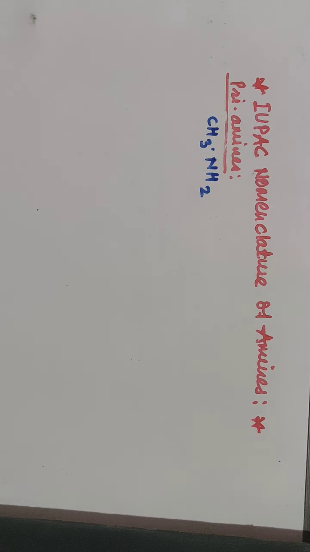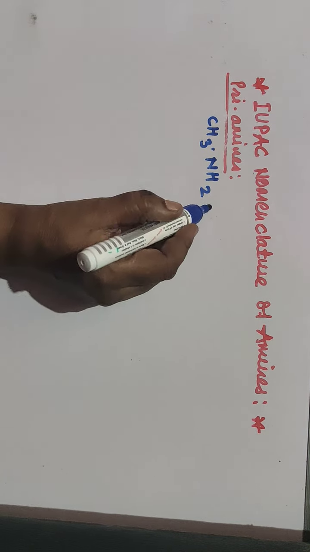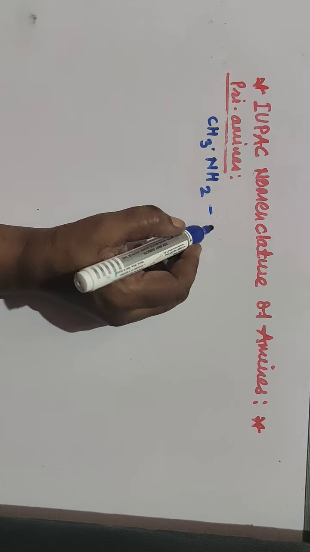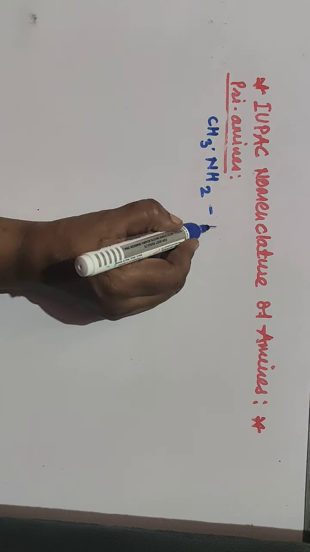The IUPAC names of primary amines are derived from the main or parental alkane by changing the E of alkane to amine. If CH3NH2 is considered, only one carbon atom is present, so your parental alkane is methane, and the E of methane gets changed to amine wherever the NH2 group is present.